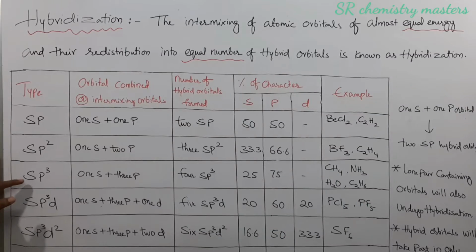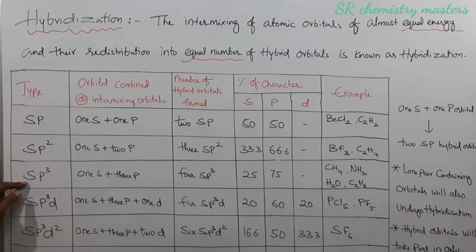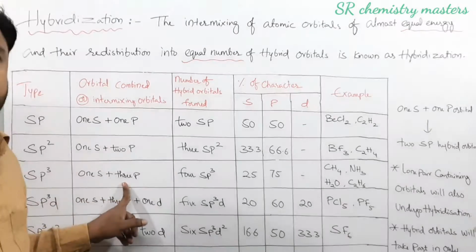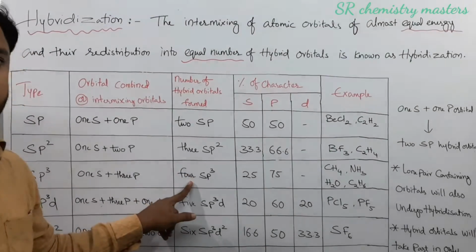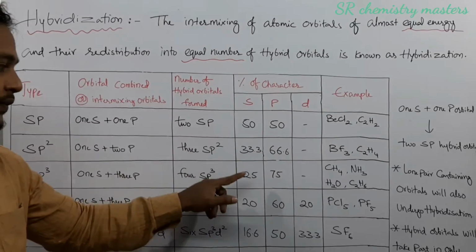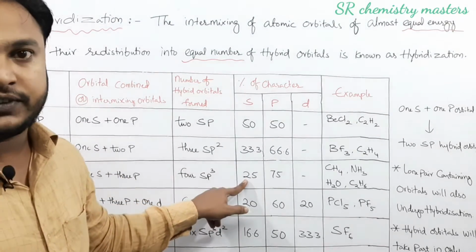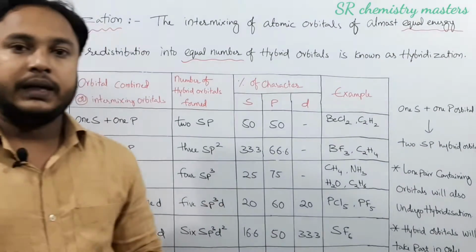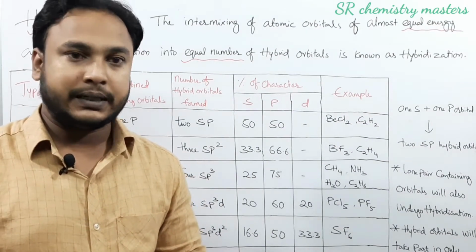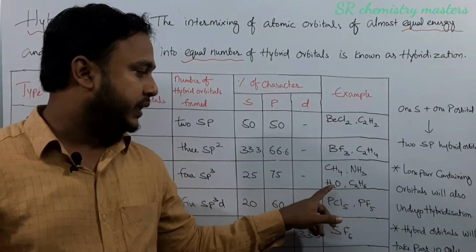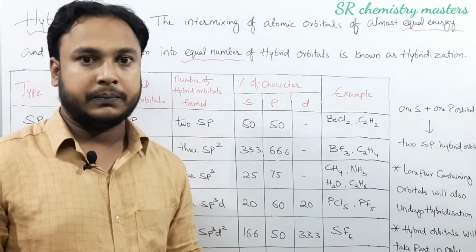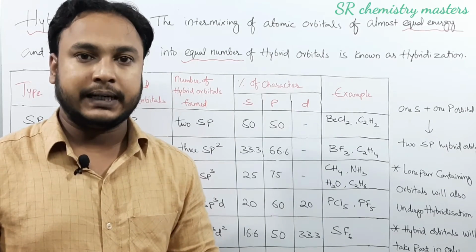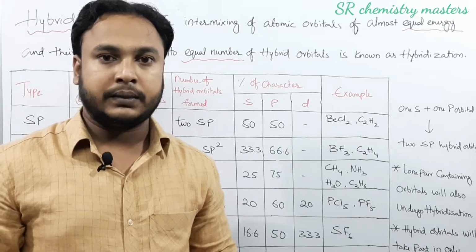The third one is sp3 hybridization. In sp3 hybridization, one s orbital combines with 3 p orbitals, resulting in the formation of 4 sp3 hybrid orbitals. Here the percentage of s character in sp3 hybridization is 25%, whereas the percentage of p character is 75%. We have many examples under sp3 hybridization, that is methane, ammonia, water and ethane. All the saturated alkanes will have sp3 hybridization in their carbon atoms.